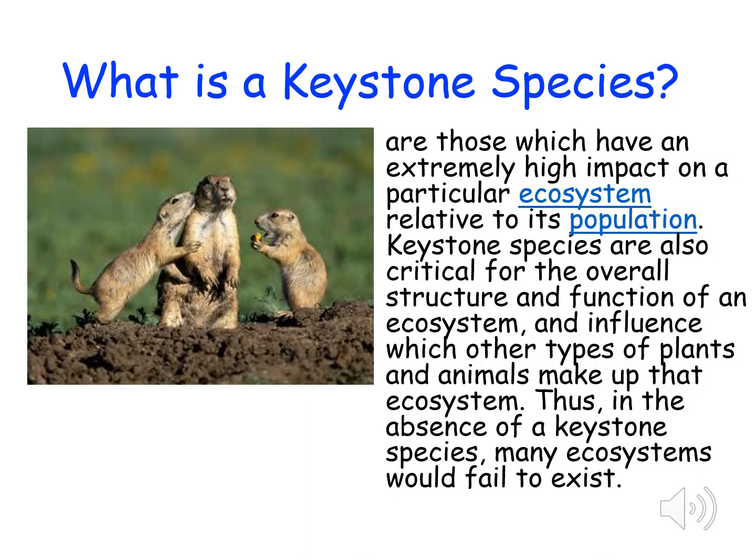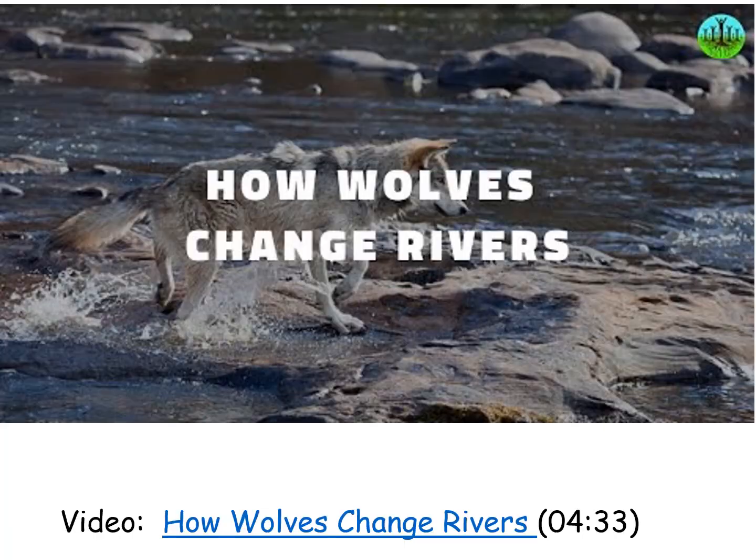Keystone species are those which have an extremely high impact on a particular ecosystem relative to their population. Keystone species are also critical for the overall structure and function of an ecosystem and influence which other types of plants and animals make up that ecosystem. Thus, in the absence of a keystone species, many ecosystems would fail to exist.